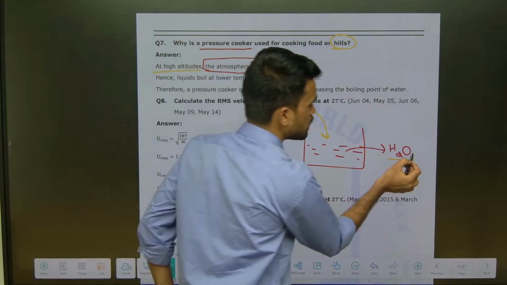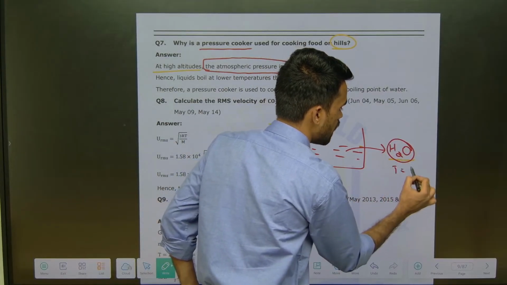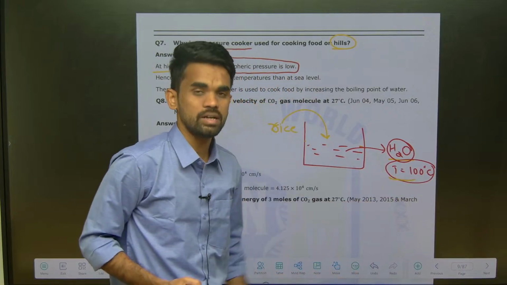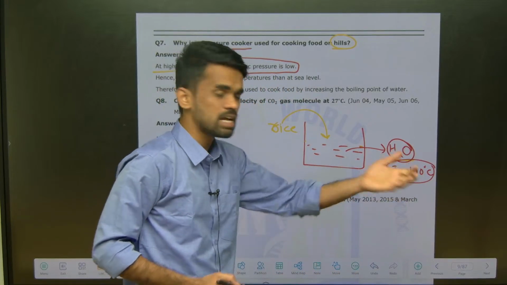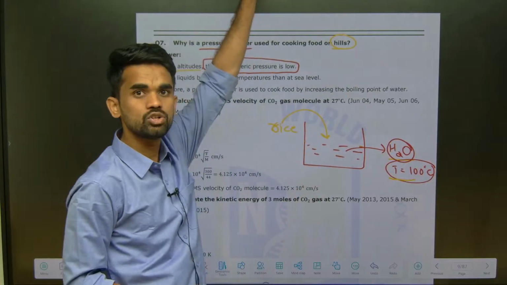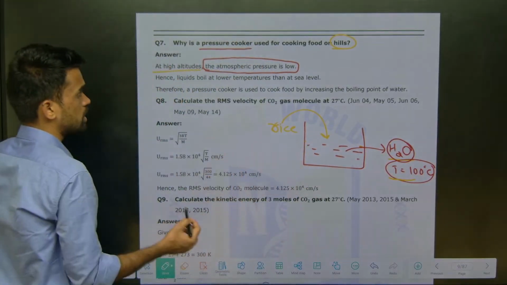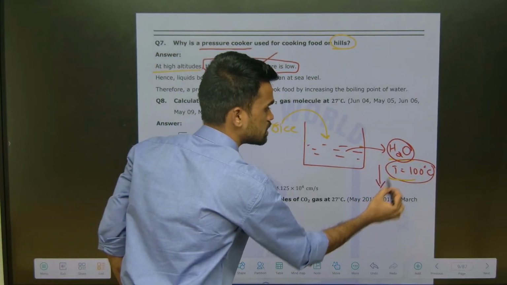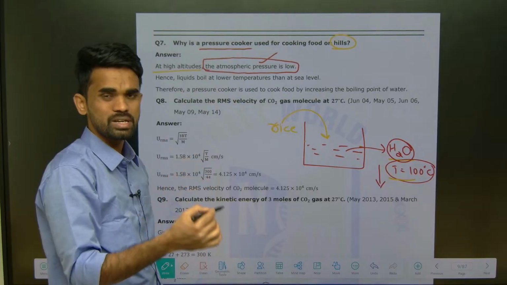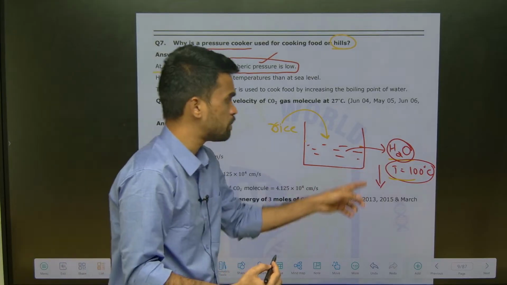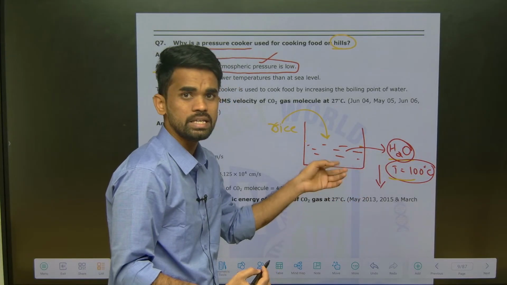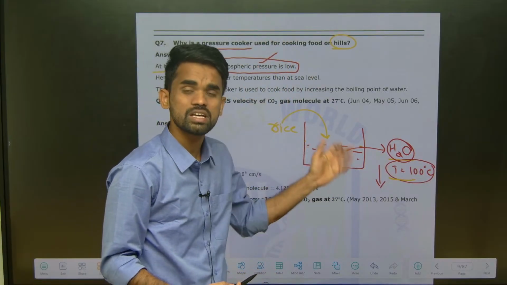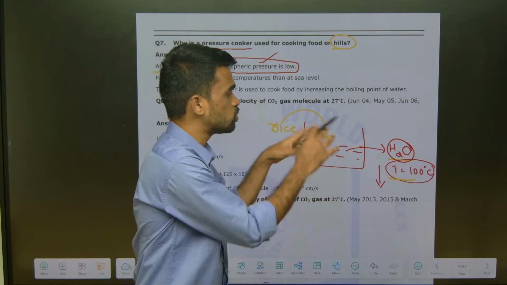But we know the boiling point of water is 100 degrees Celsius. This is 100 degrees Celsius at what conditions? This is at normal sea level, but we are at high altitude now. At high altitude, due to lower atmospheric pressure, the boiling point of water also decreases by some value. So what happens? The water will boil easily and evaporate before cooking the rice, before cooking the food. So that's why we cannot cook in the normal way.